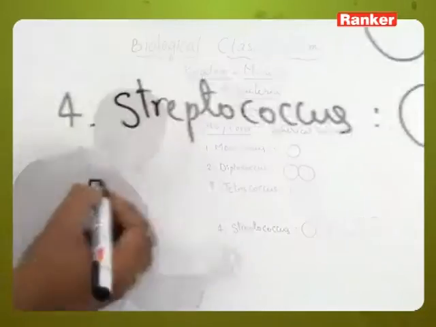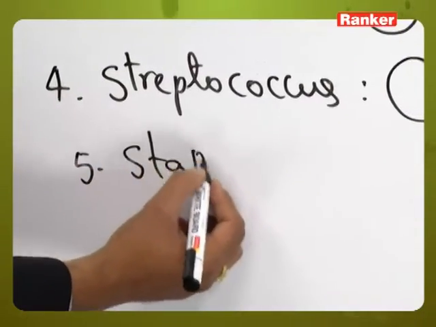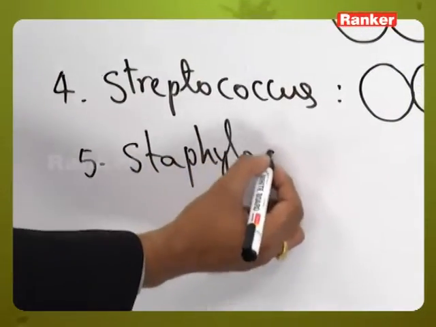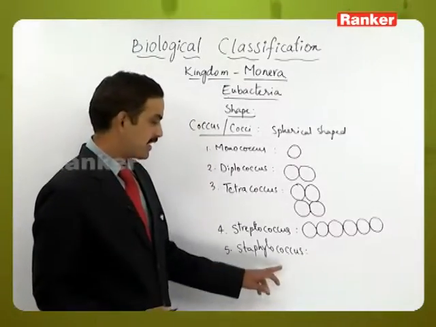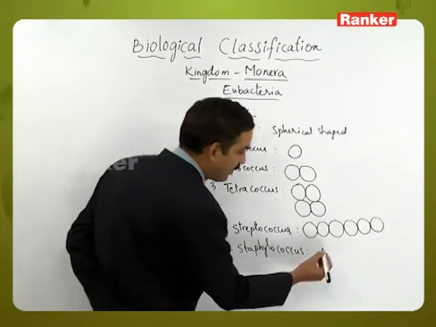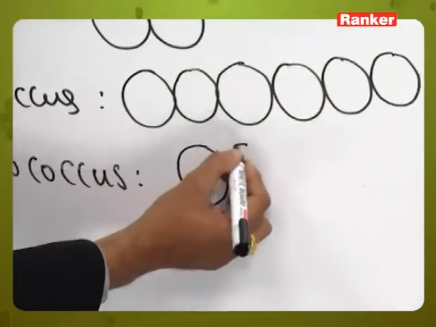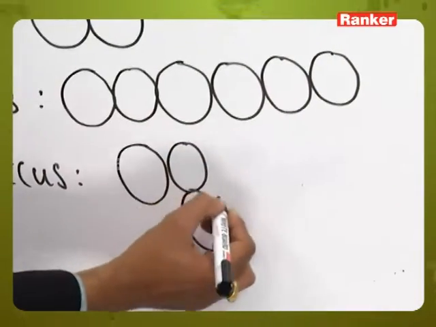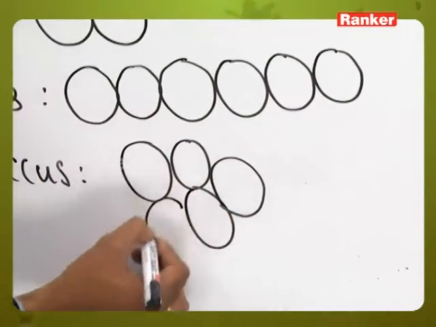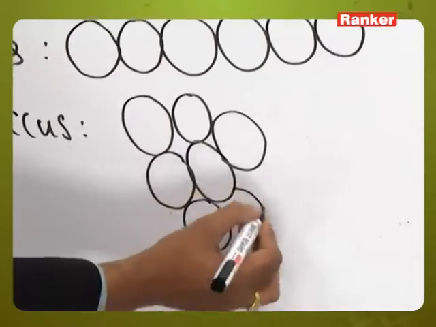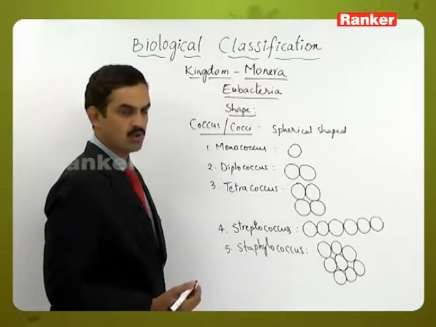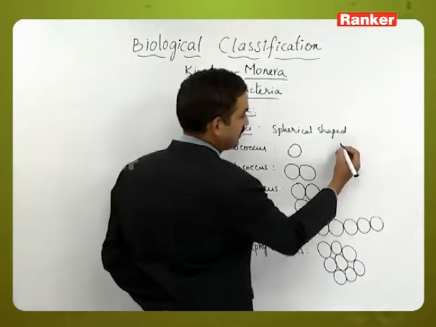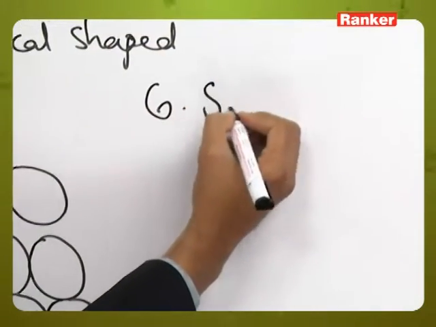And the fifth one is the staphylococcus. Here also many spherical shaped structures are there, but their organization is not in a definite pattern. The arrangement will be irregular. This type of organization is called a staphylococcus. Then the sixth one is Sarcina.